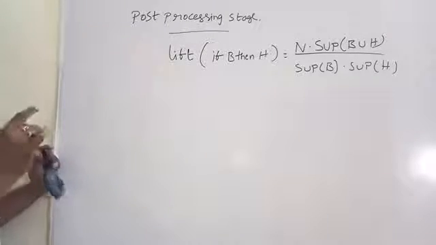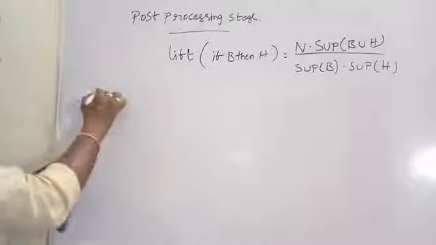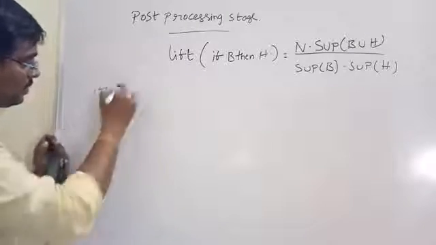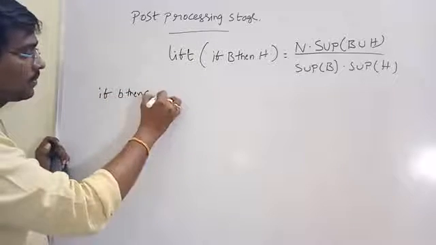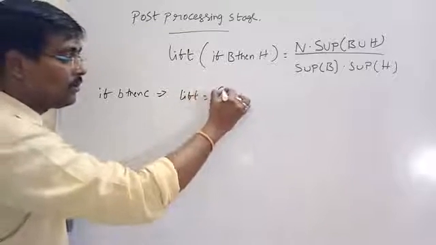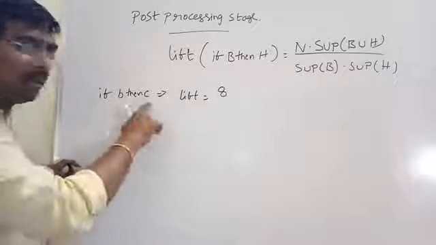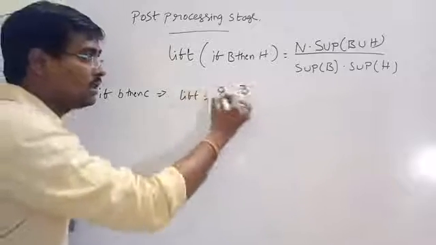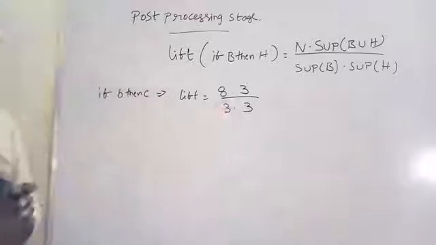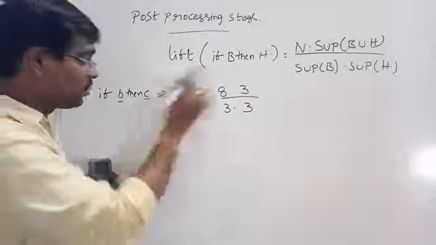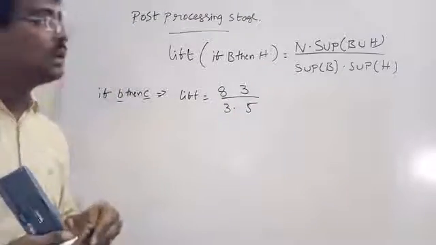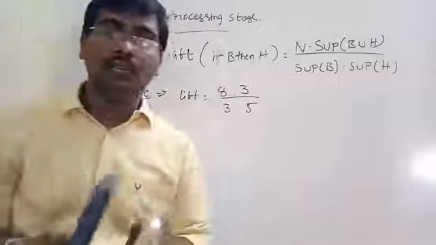For example, we are already considering an example. In the previous case, if B, then C, how do we calculate the lift value? The total number of transactions is 8. Support of BC is 3, divided by support of B times support of C. Support of B is 3 and support of C is 5. This is the way to calculate lift. These are the association rule mining concepts.